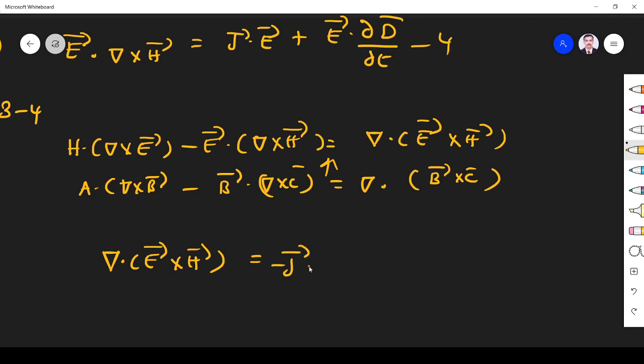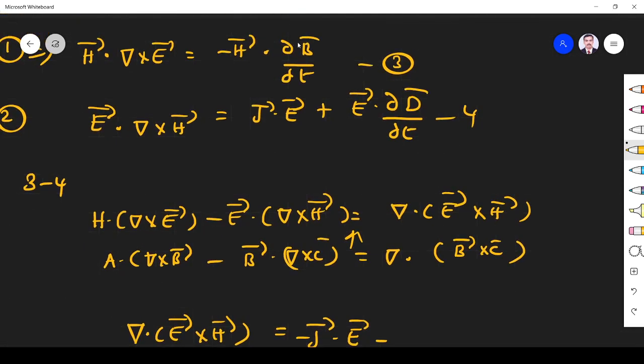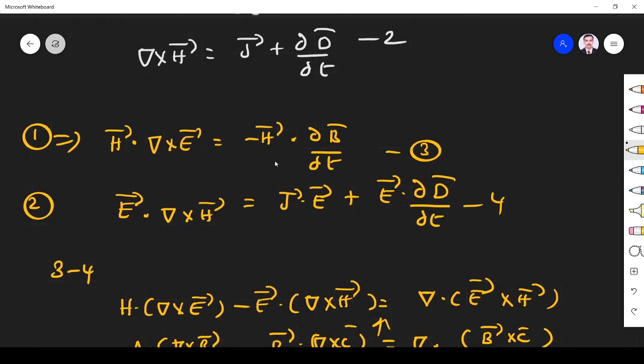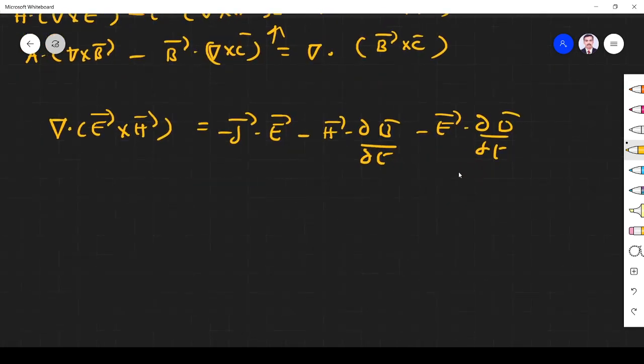So it is minus J dot E minus H dot dou B by dou T, substituting B is equal to mu H, and minus E dot dou D by dou T. First I subtract 3 minus 4. 3 is minus H dot dou B by dou T. Minus 4 is minus J dot E minus E dot dou D by dou T. Fine.